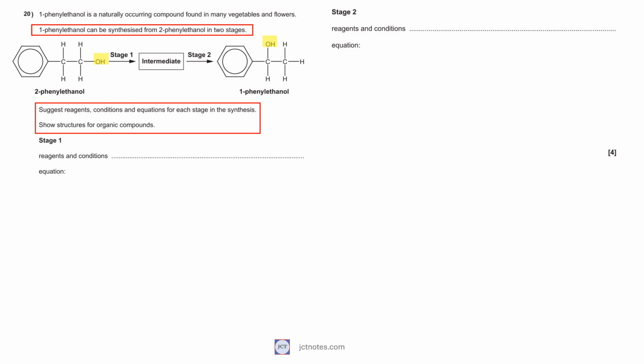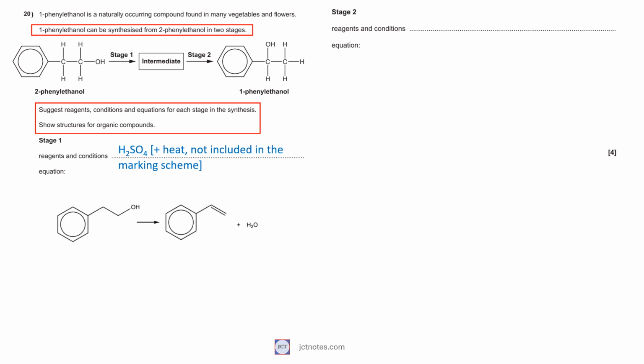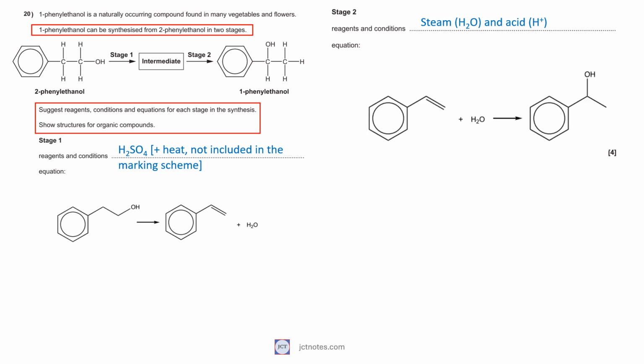The stage 1 is the dehydration of the alcohol, performed with strong acids, such as sulfuric acid and heat. However, the marking scheme does not mention heat. In the stage 2, the alkene is then treated with steam and strong acid that will act as a catalyst. Following Markovnikov's rule, the OH will be inserted primarily in the secondary carbon.